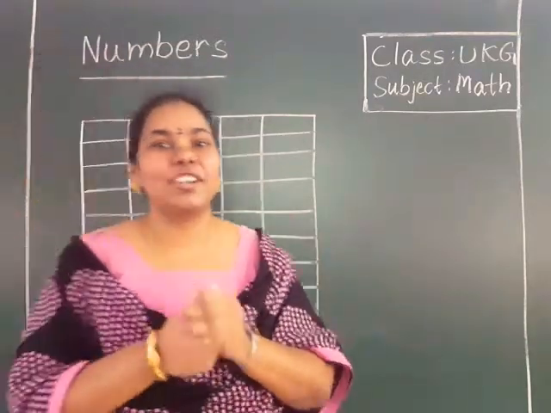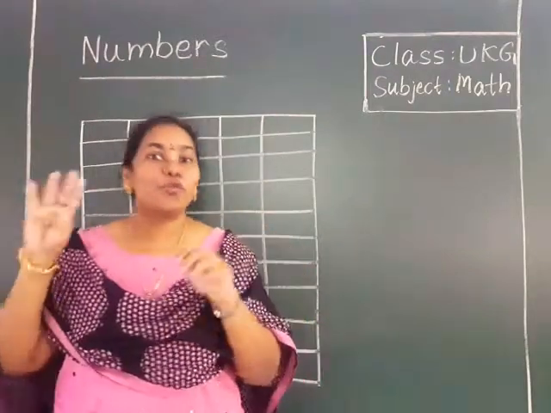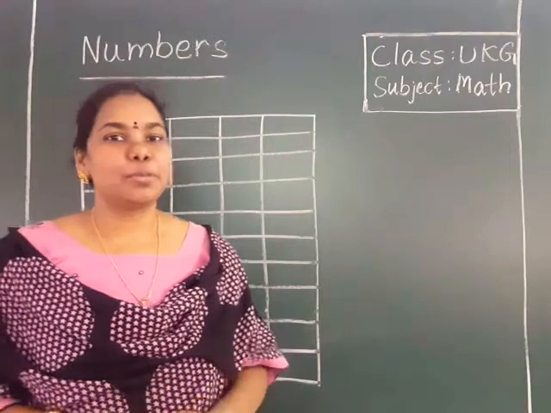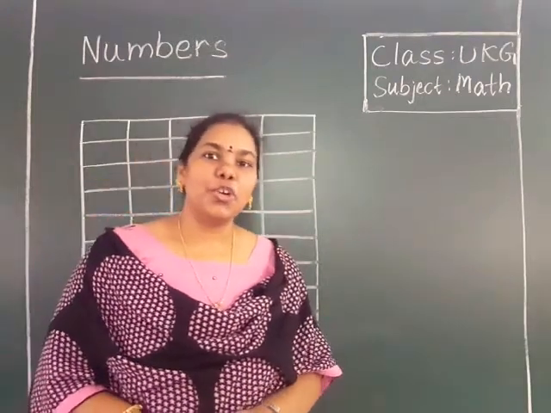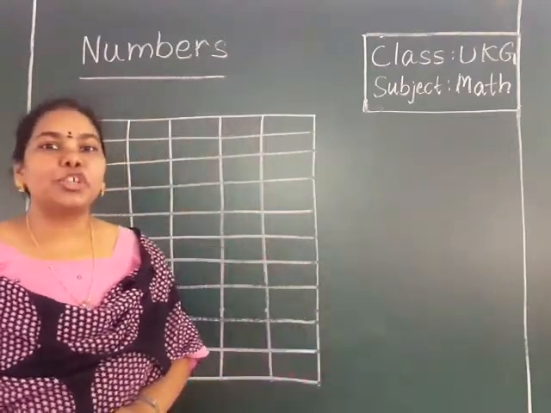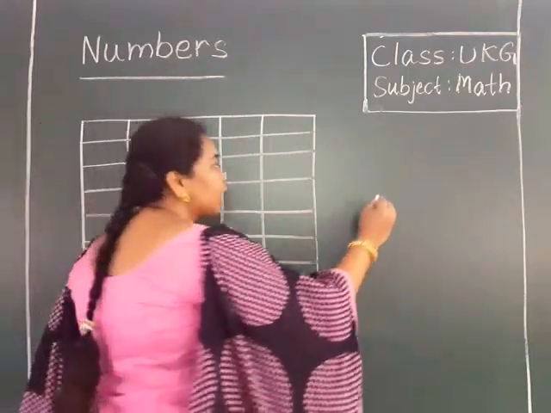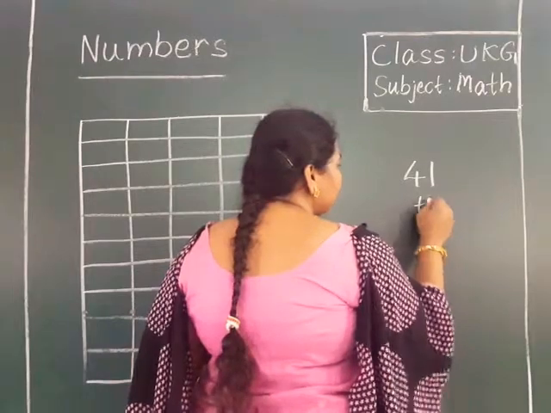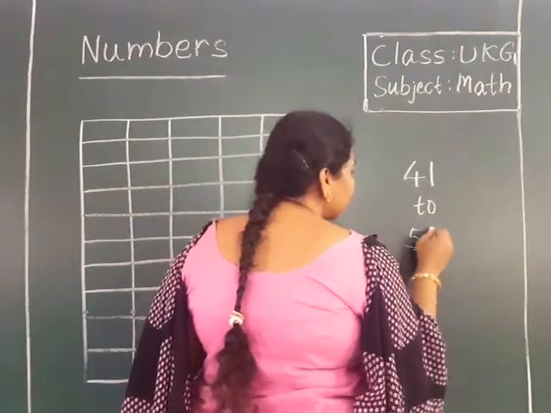Yes, we have learned numbers from 1 to 40. So, in today's class, we are going to learn the numbers from 41 to 50. What are we going to learn in today's class?